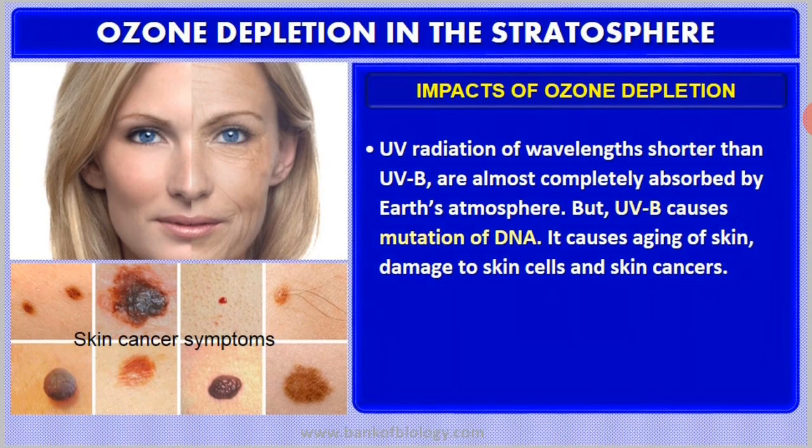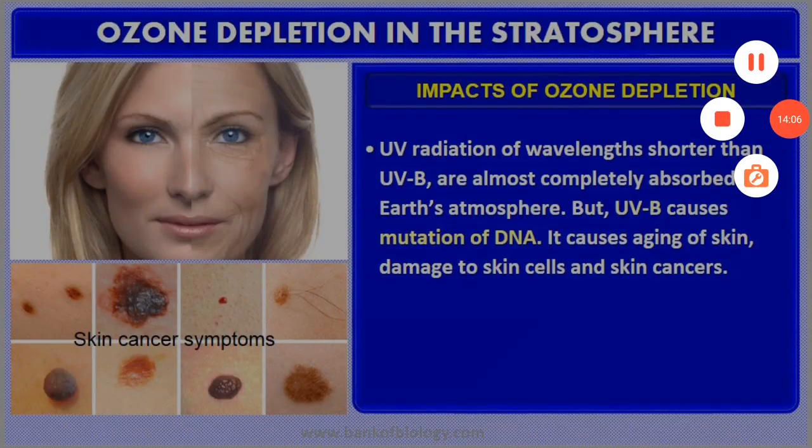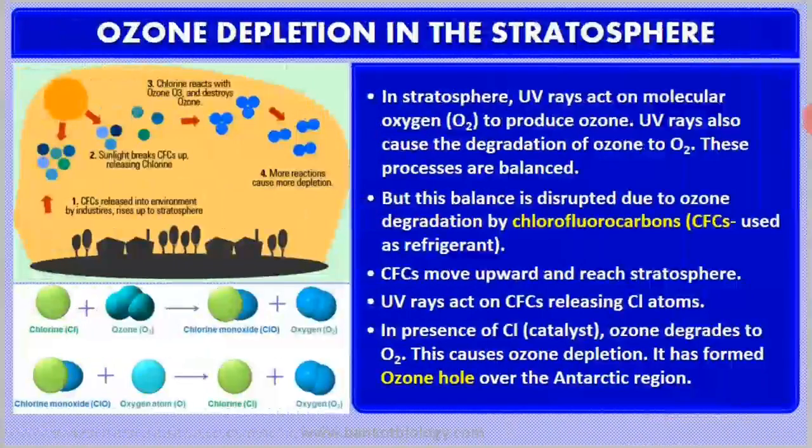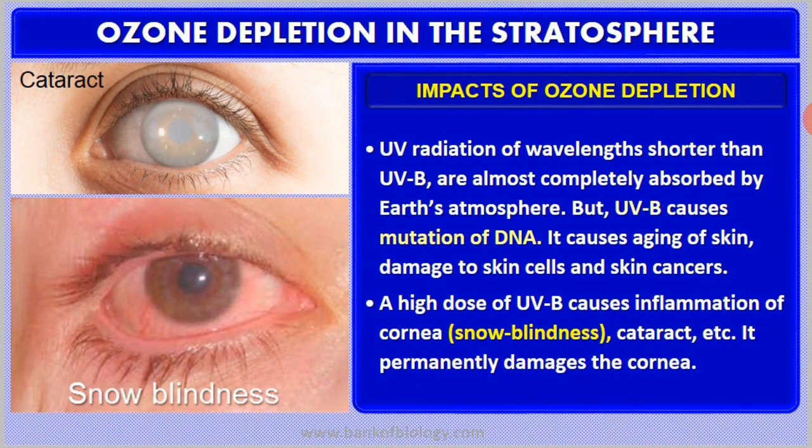Okay, then the next is regarding a few more effects of ultraviolet radiation, or what happens if there is no protective ozone layer around us. Ultraviolet radiations of shorter wavelength, as they are absorbed by the Earth's surface, are responsible for causing mutations. Then, as I already told you, it will lead to different types of skin cancers.